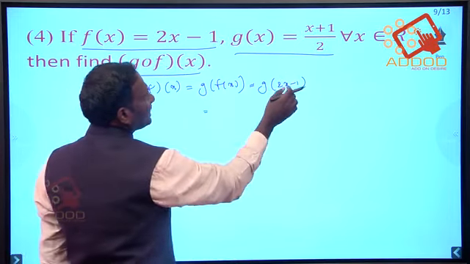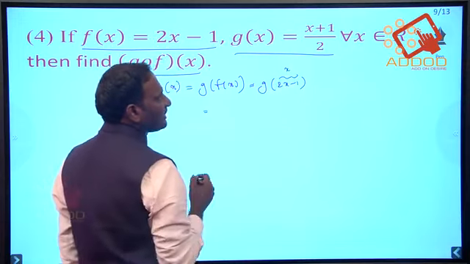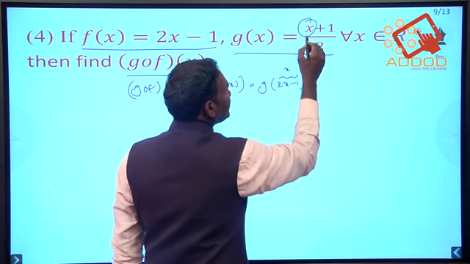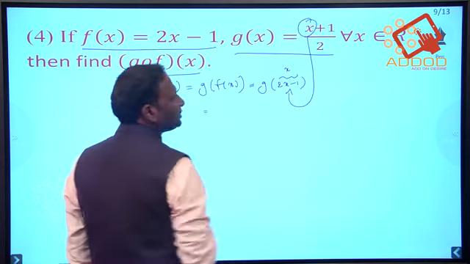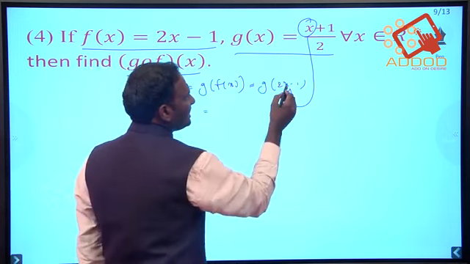So if you take this as x, what is g of x? (x plus 1) by 2. Instead of this x you need to substitute 2x minus 1.